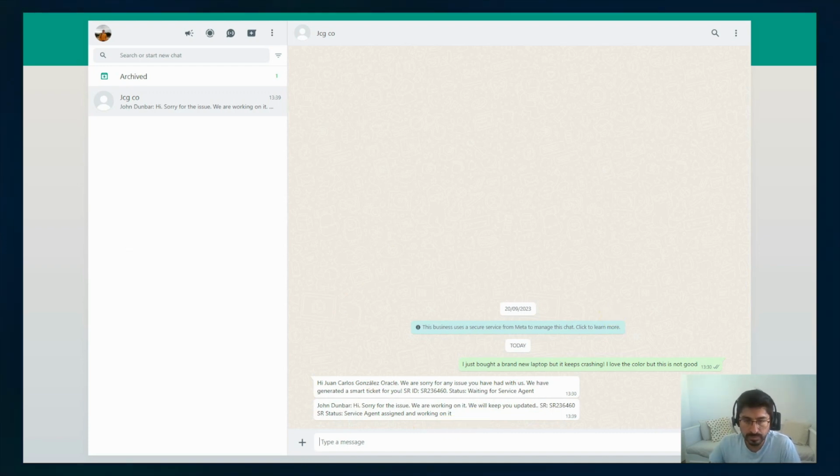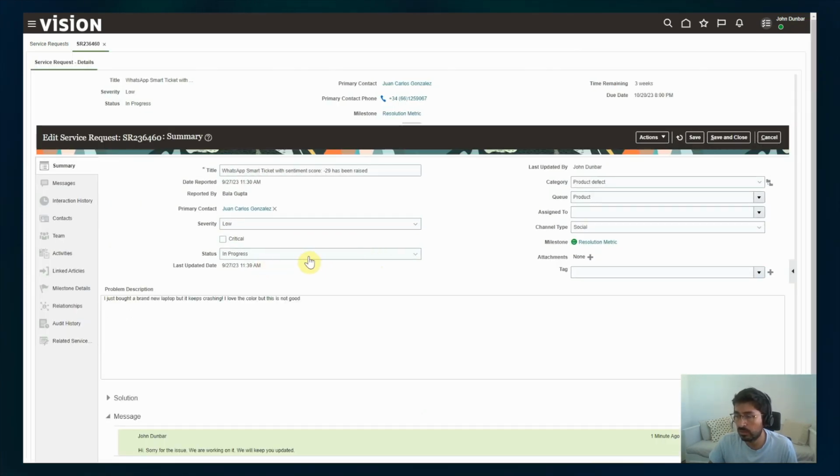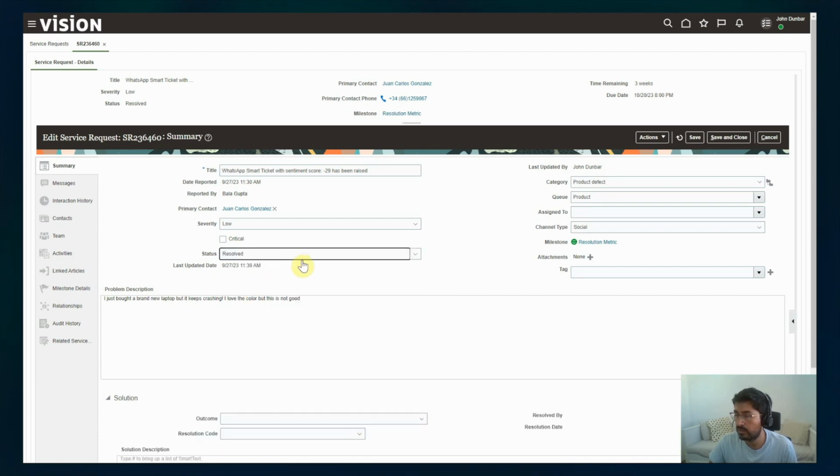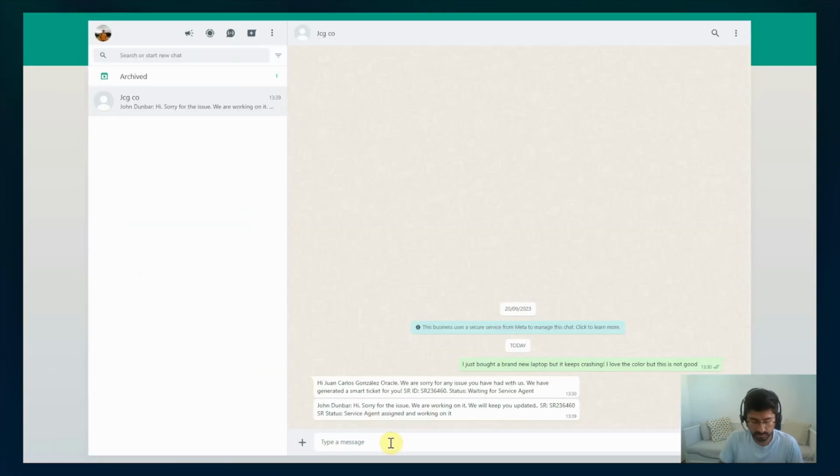So we can even, imagine the service ticket is resolved. So then we can say, okay, the service ticket is resolved. Actually, we can do something really cool. Imagine the customer hasn't received any answer in a window of 10 minutes. They can say any update on this,